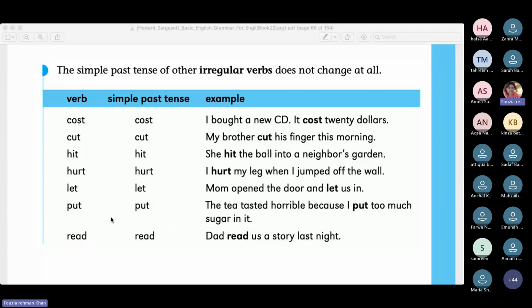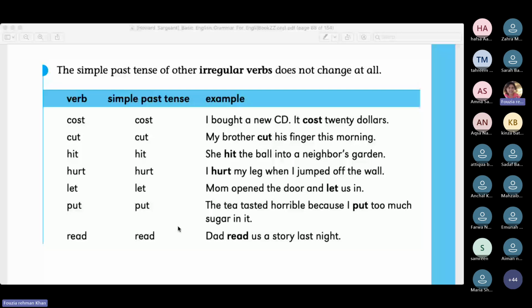Now, read is a different thing because the spellings are the same, but we pronounce them differently. Otherwise, all of these have the same spellings with a similar pronunciation, and this one is the same spelling, but the pronunciation is different. Read and read.